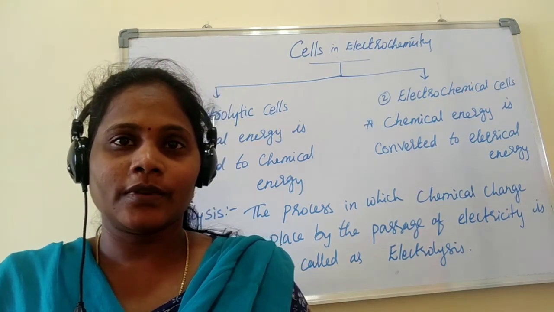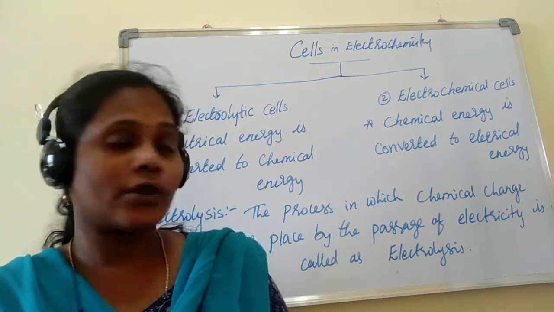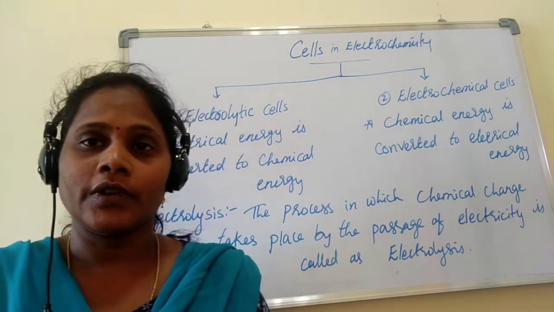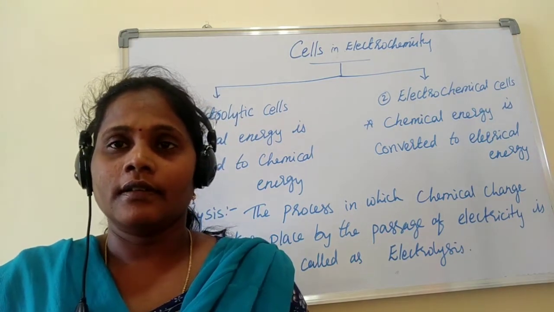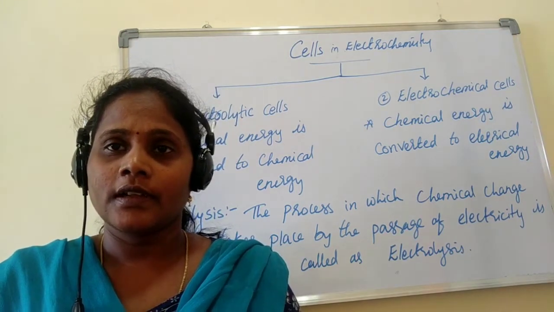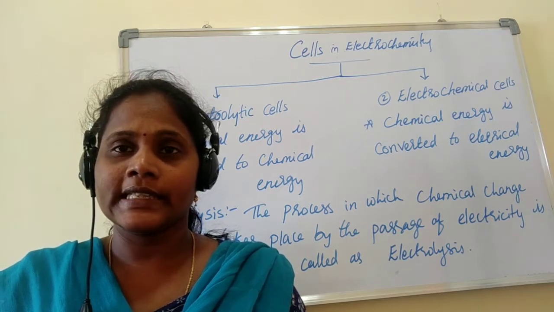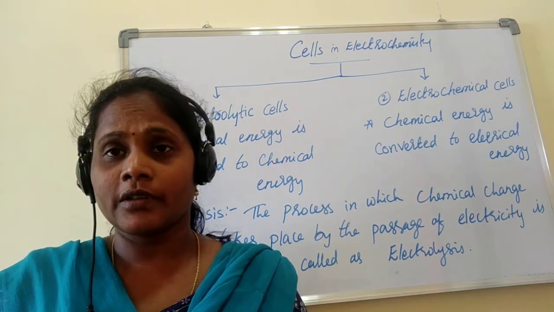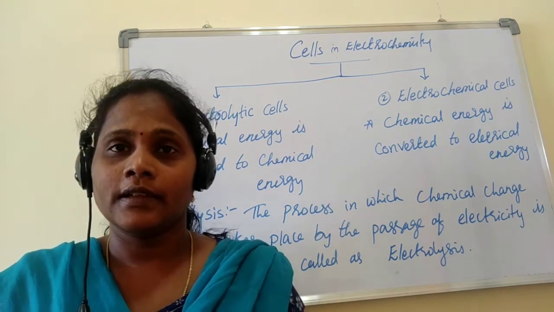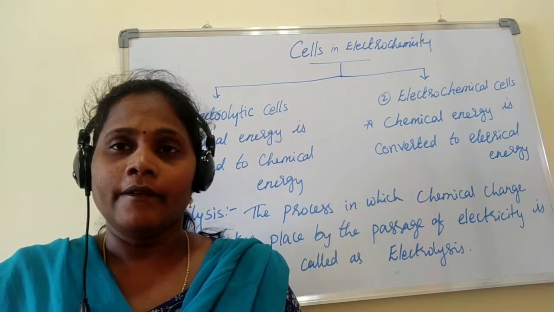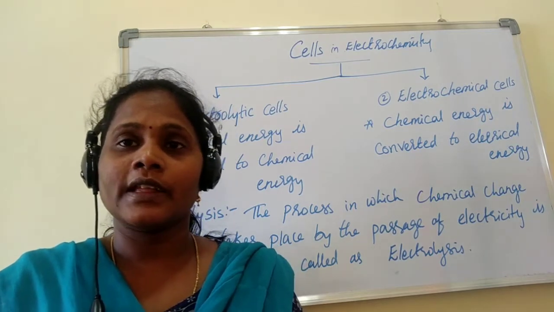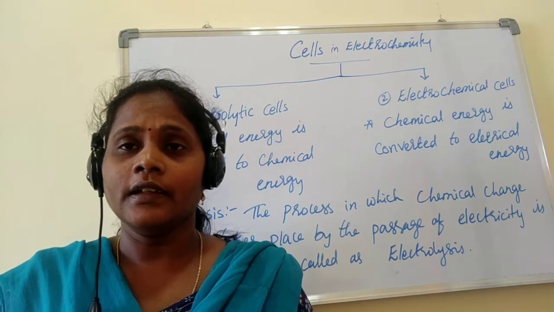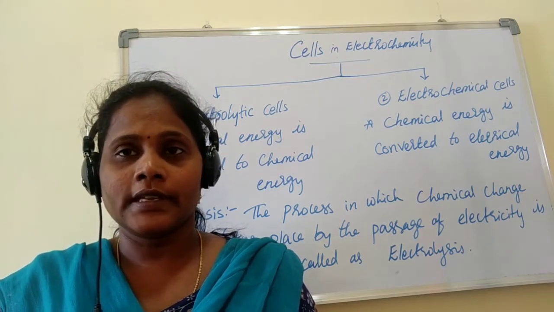Let us continue the electrochemistry topic which I started yesterday. Yesterday we discussed the definition, what electrochemistry is and what processes it deals with, what the applications of electrochemistry are, what the uses of learning this chapter are, and various substances based on their conductivity, like conductors, insulators, semiconductors and superconductors.